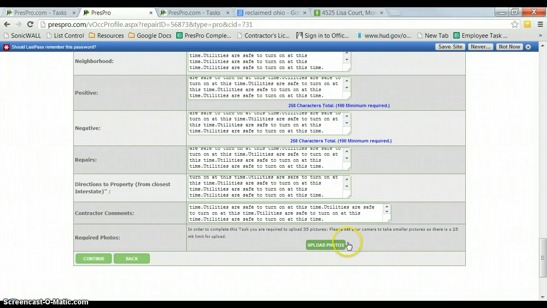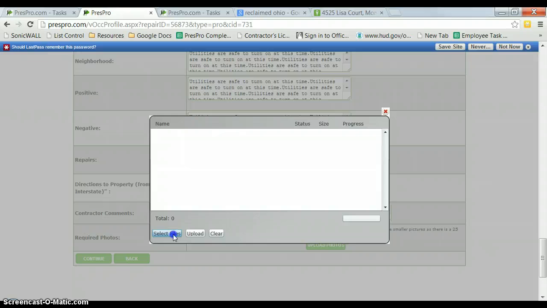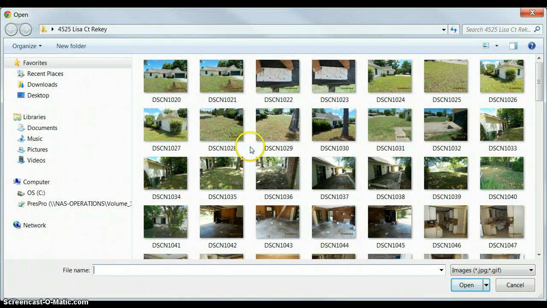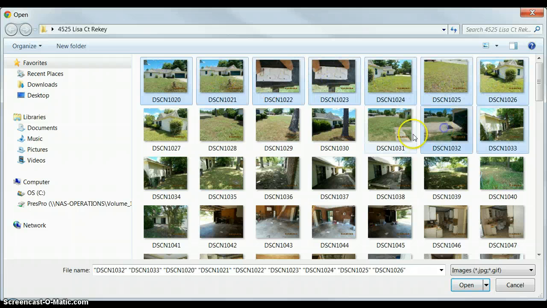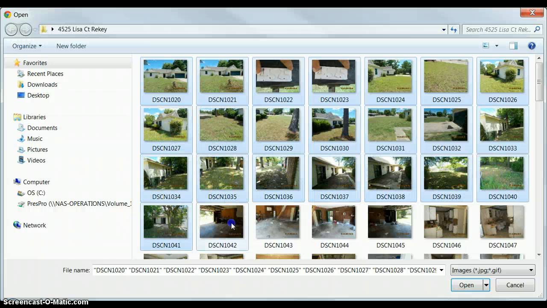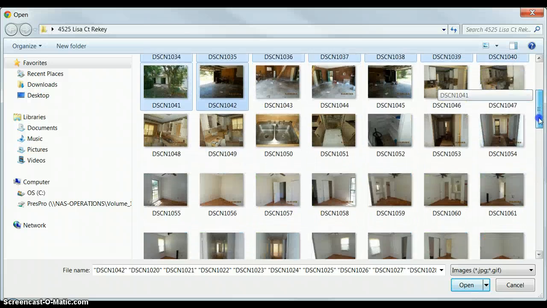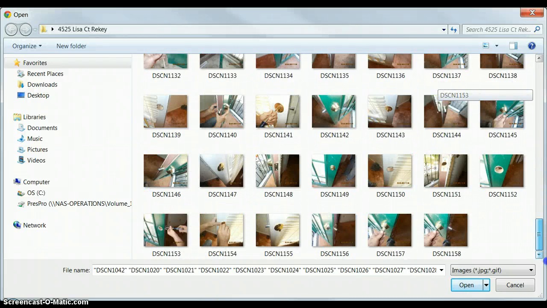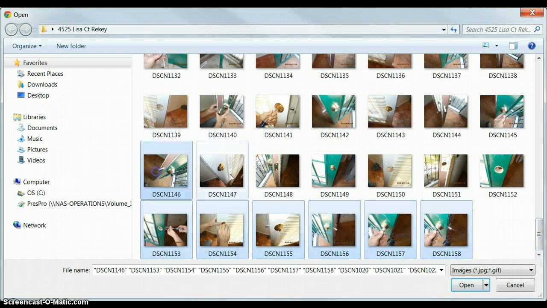Okay, now we're going to upload the photos, and it says we need at least 35, so hit the control key on the keyboard and click the photos that you would like to include. Go ahead and put the Rekey pictures in here.